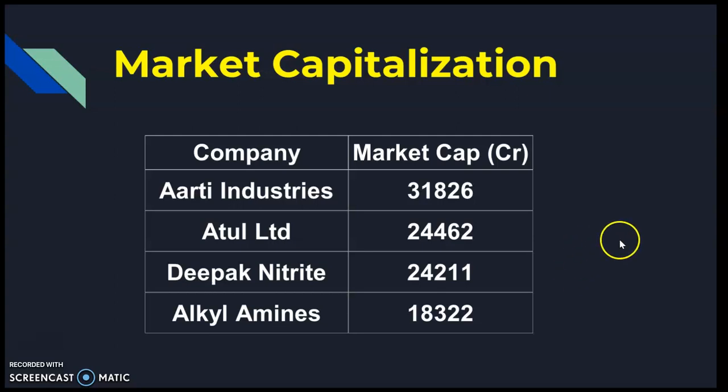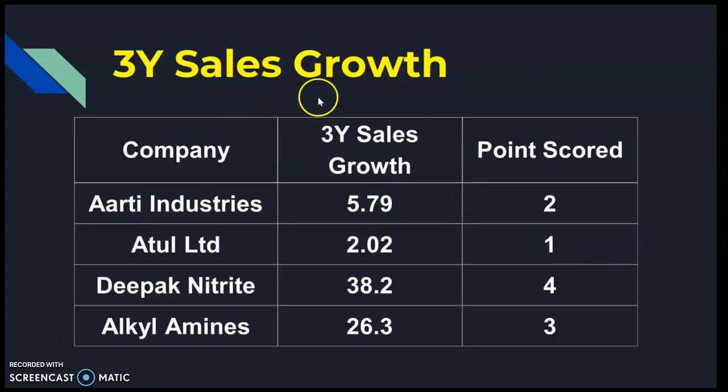For example, let's talk about 3-year sales growth. In this slide, what you can see is the 3-year sales growth numbers, these are percentage sales growth for all these four companies, and the company which has the highest sales growth, we give that company 4 points, and the company with the lowest sales growth will get only 1 point. So from highest to lowest, the points will be 4, 3, 2, 1 in this way.